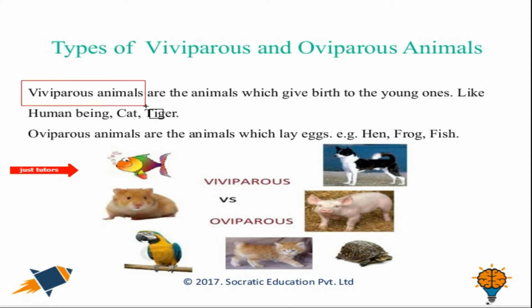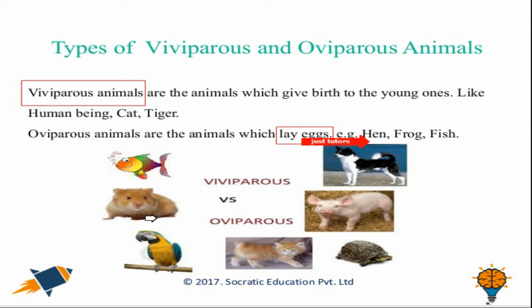viviparous animal. On the other hand, we have oviparous animals, which are animals that lay eggs. A very common example is the hen. You all must be aware of this animal. The hen lays eggs, and those eggs carry another hen, or you can say a living organism.